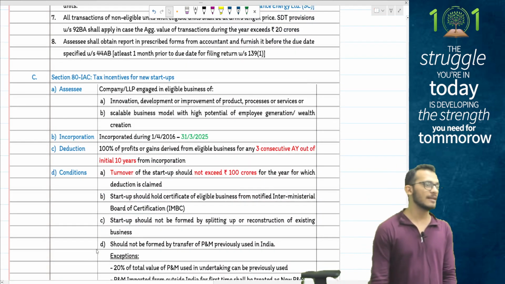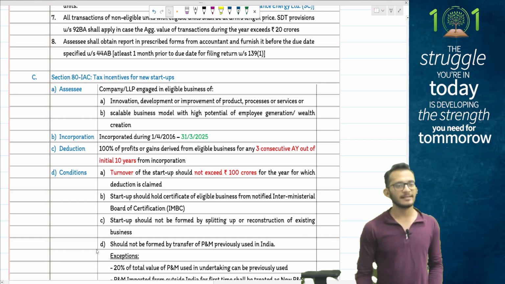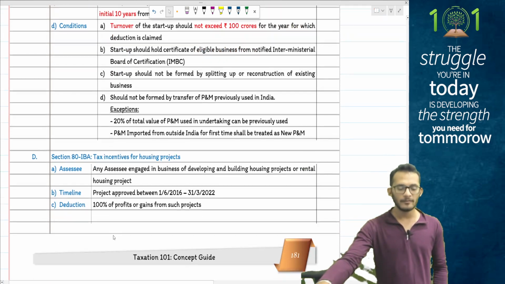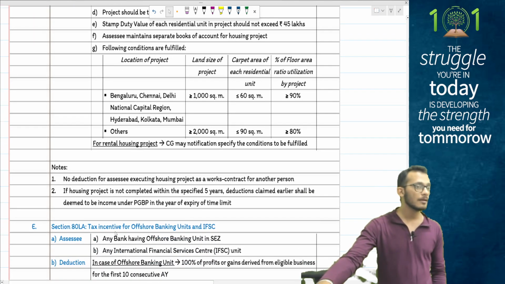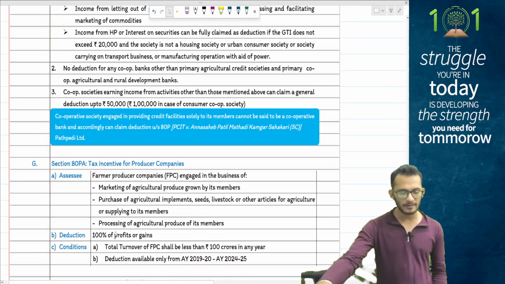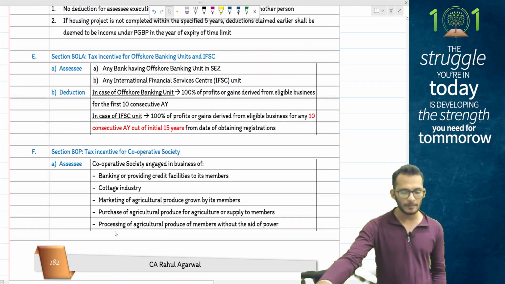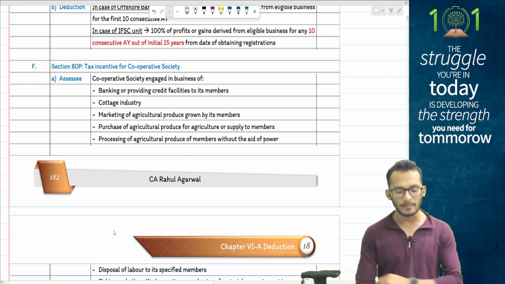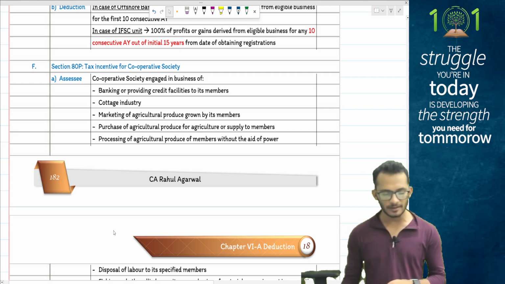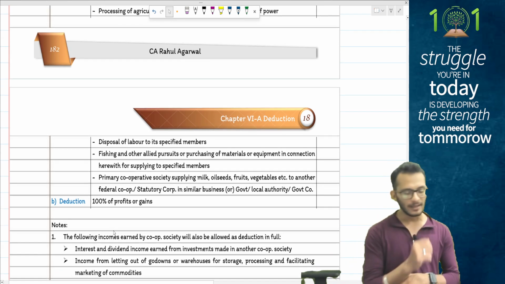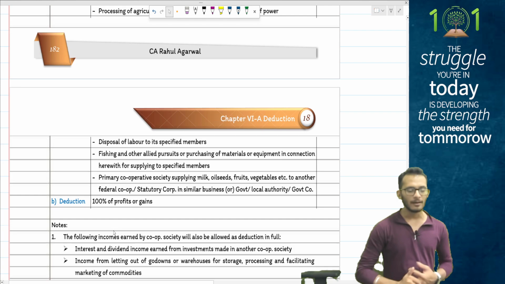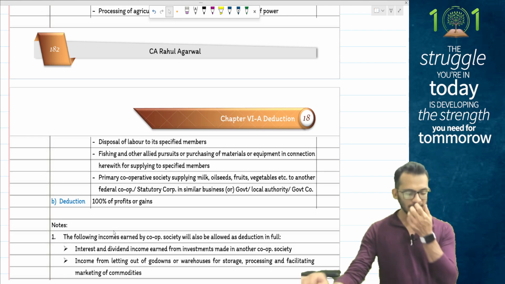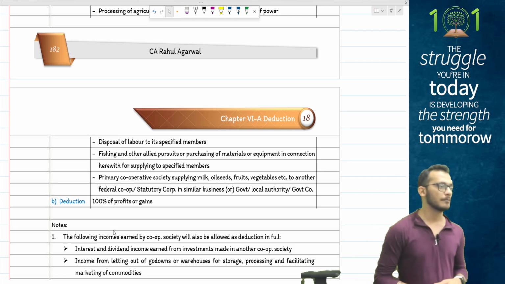After that you have your business specific deductions, people. From here, I told you nothing will be tested in the exam as such, so you need not pay attention except for one item, which is section 80P, which talks about cooperative societies. It says that when you have a cooperative society engaged in the business of banking, cottage industry, marketing of agricultural produce, purchase of agricultural produce, processing of agricultural produce, disposal of labor, fishing and other allied pursuits, or a primary cooperative agricultural society supplying any kind of food and milk products, then you will be eligible for a deduction of 100% of the profits and gains.